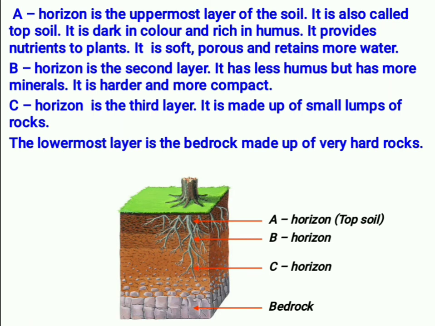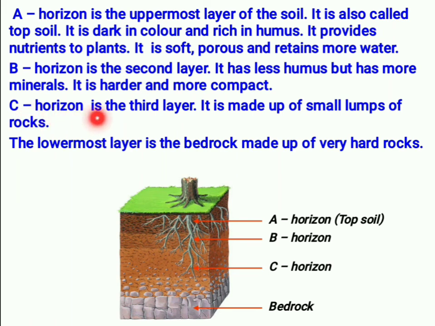So it is rich in minerals, but it has less humus. Understood? And it is more compact. Compact means what? It does not have any pores. Okay, that means oxygen is very less there. Only the A horizon supports microorganisms also. So many organisms we learned now are all there in the A horizon. Okay.